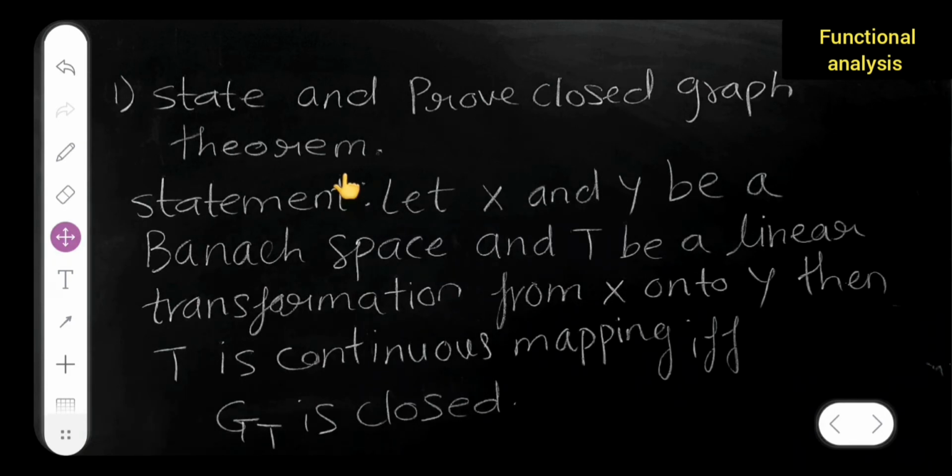So the statement is: let X and Y be Banach spaces and T be a linear transformation from X onto Y. Then T is a continuous mapping if and only if G_T is closed. And G_T is nothing but the graph of T. Now this is the statement, this is the entire statement.